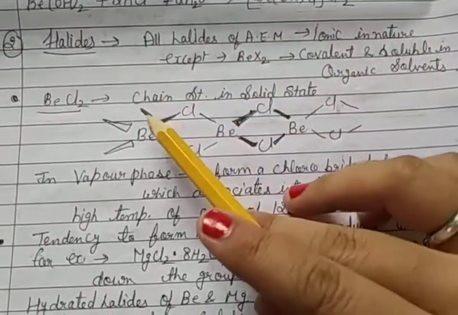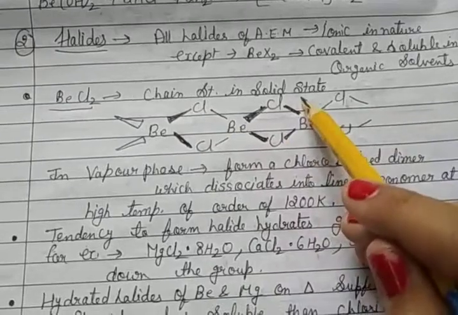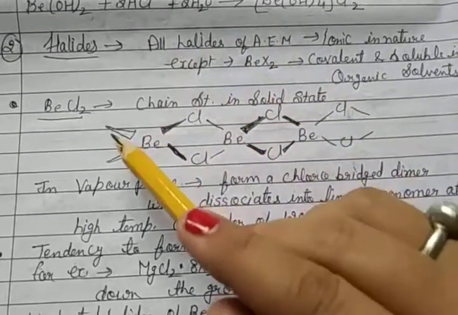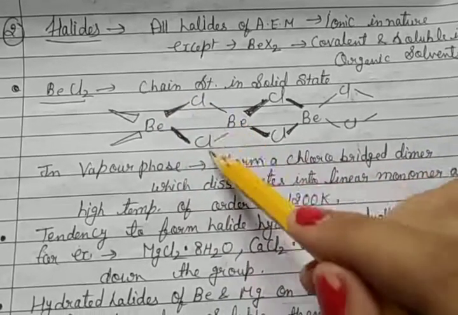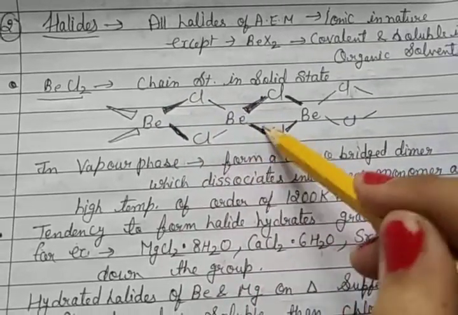Beryllium chloride has a chain structure in the solid state. Here you see Be with Cl2, BeCl2, then two Cl attached to the next beryllium.